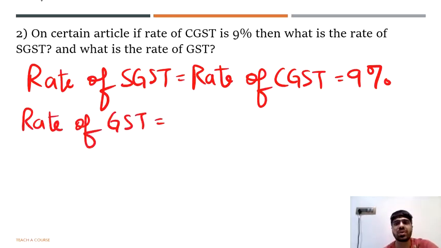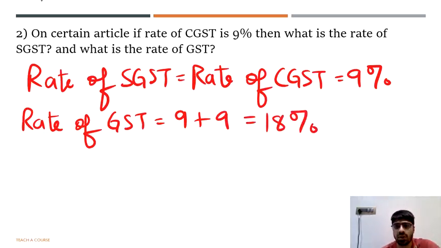The rate of GST will be equal to the rate of CGST plus SGST. You can also say it is the rate of either CGST or SGST multiplied by 2. For the time being, we will write it as 9 plus 9, that is the rate of CGST plus SGST, which is equal to 18%. So because the rate of CGST was 9%, the rate of SGST is also 9%, and the rate of GST will be the total of the two, that is 9 plus 9, which is equal to 18%.